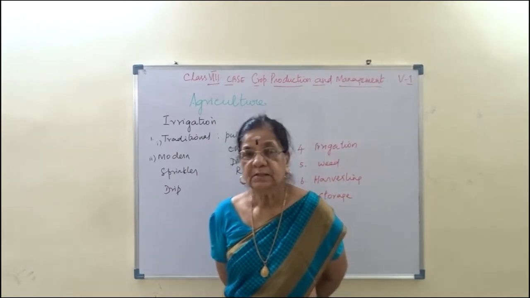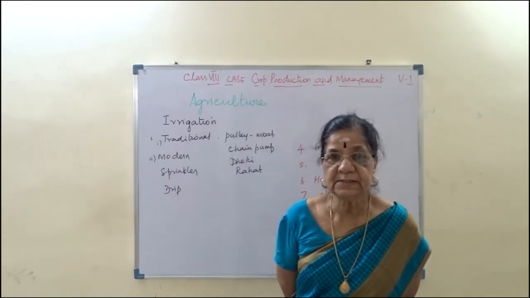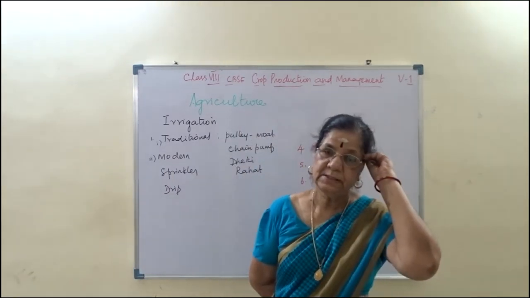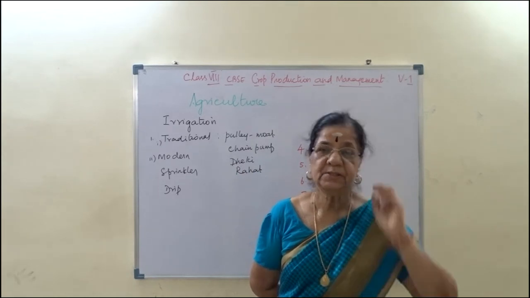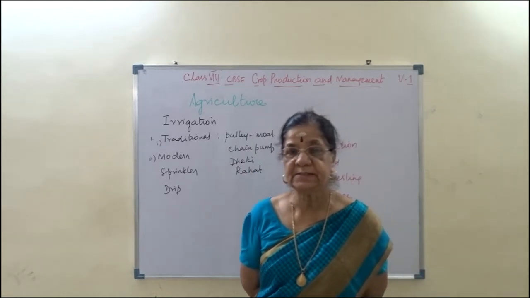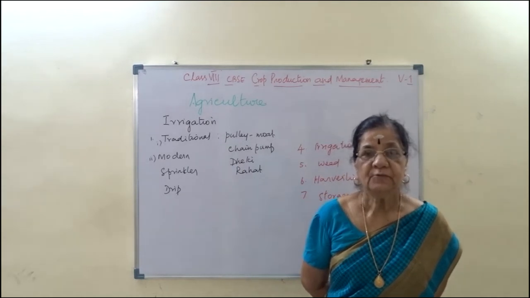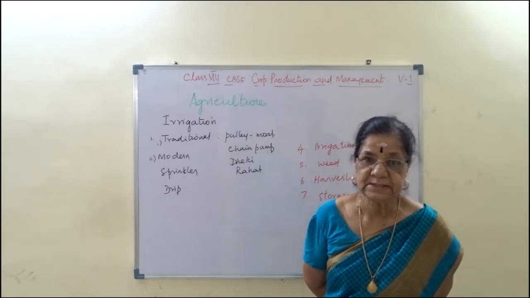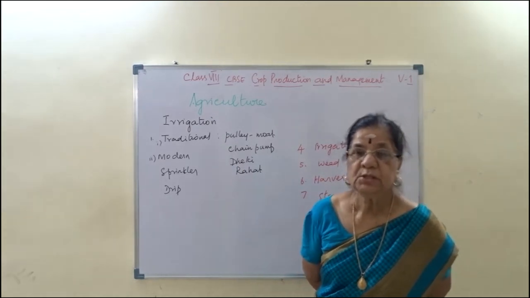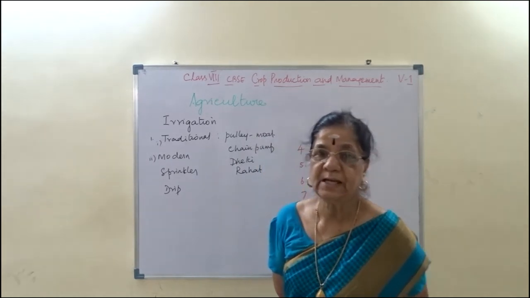Then seed drilling, tractor driven seed drill is used. The best method is seed drill using a tractor because it will sow the seeds uniformly with equal distances so that no crowding of seeds will occur.